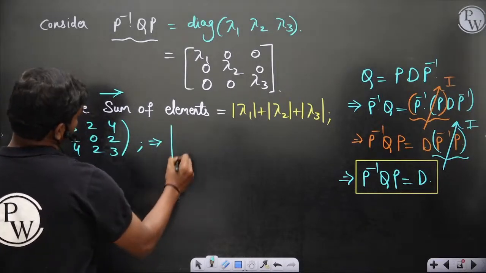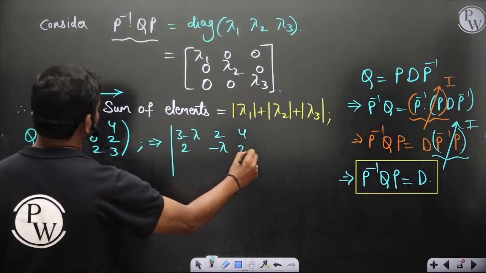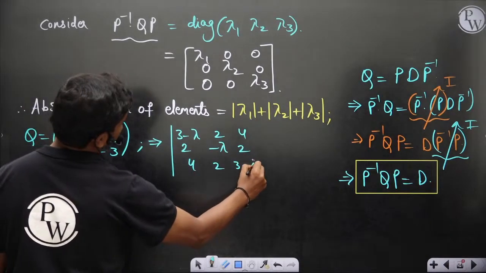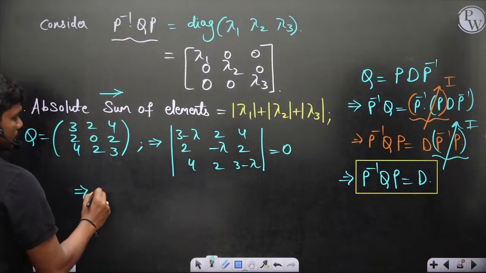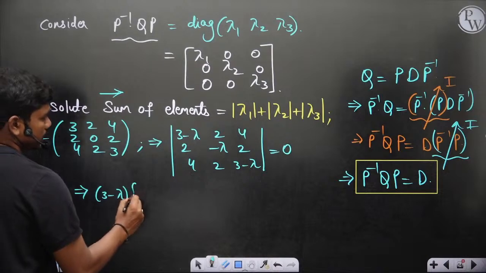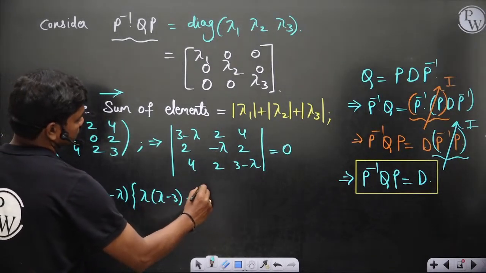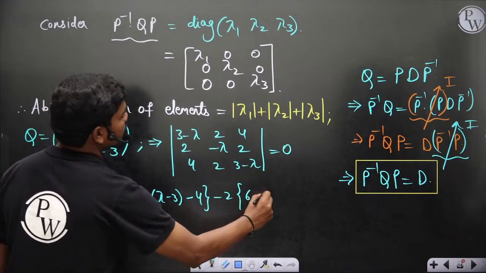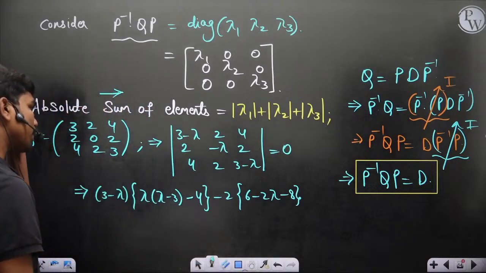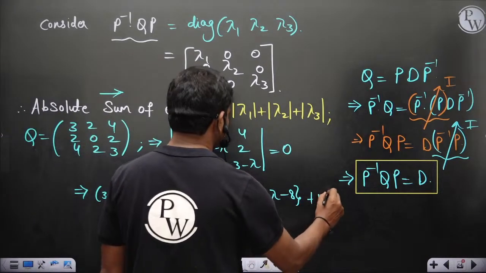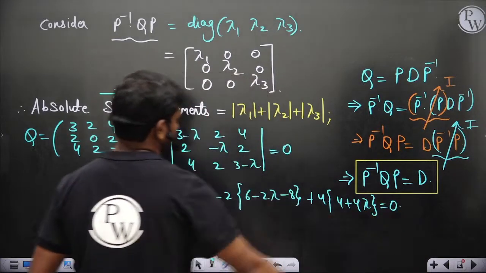Let's calculate carefully. 3 minus lambda, 2, 4; 2, minus lambda, 2; 4, 2, 3 minus lambda, is equal to 0. So let's do this. 3 minus lambda times minus lambda into 3 minus lambda, so lambda into lambda minus 3, minus 4, minus 2 into 6 minus 2 lambda minus 8, plus 4 into 4 plus 4 lambda is equal to 0.